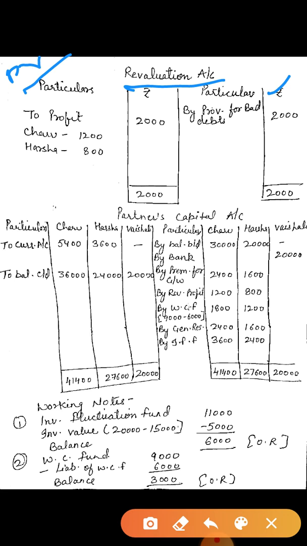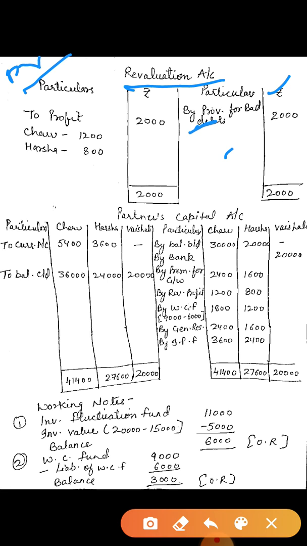In a similar way, just the opposite of the debit side, if any asset is increasing, then you have to write it on the credit side. Credit side. If any liability is decreasing, then also you have to transfer it to the credit side. Okay children, this is the format of the revaluation account as I told you in the previous video.